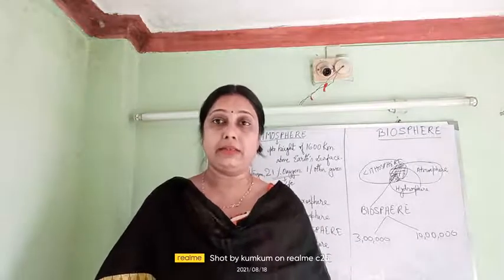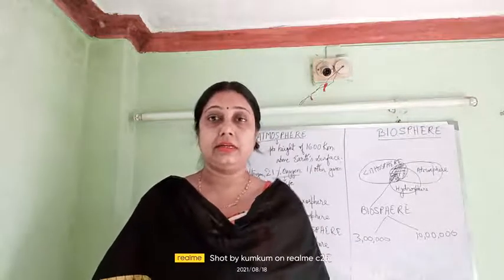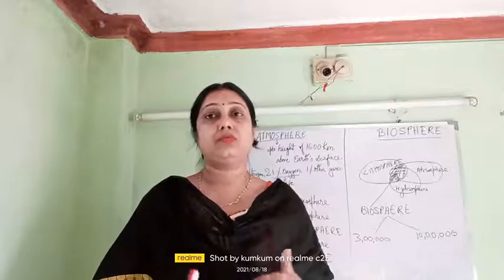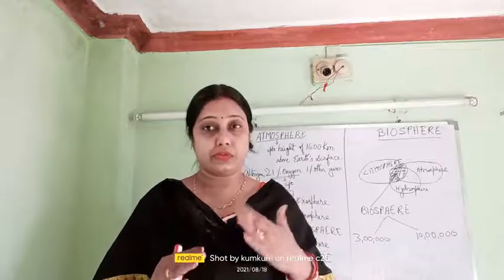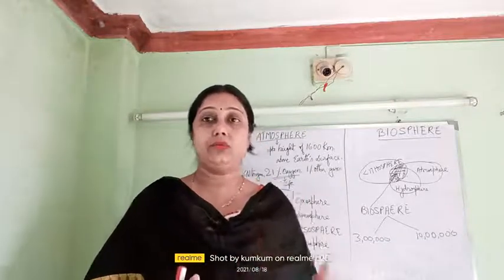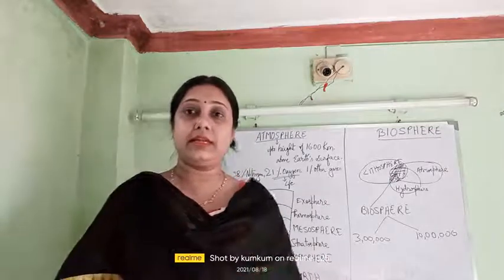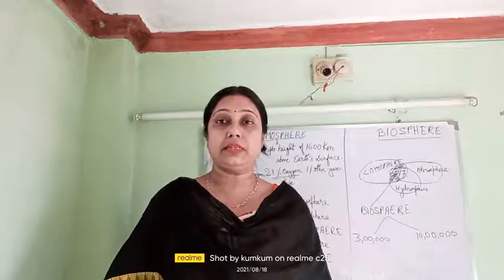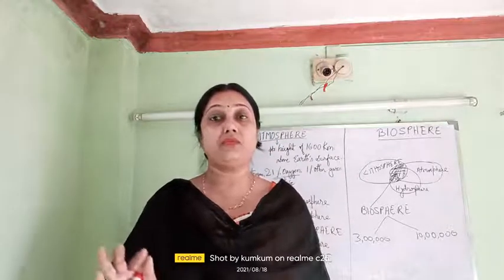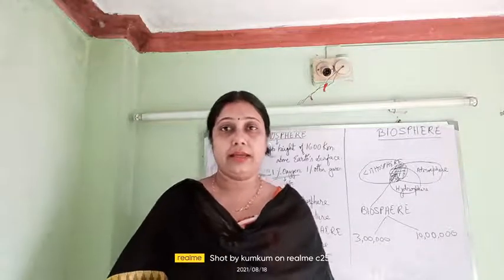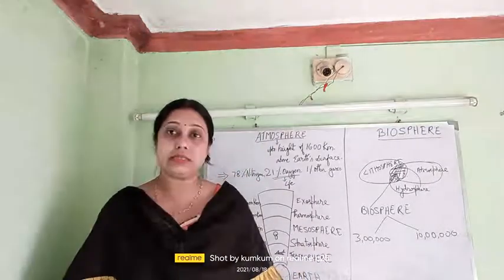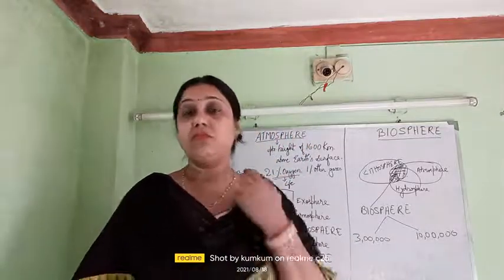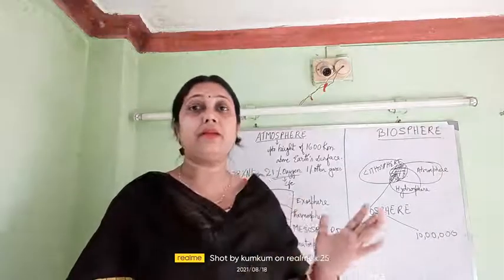Again, the bad rays, which is ultraviolet rays, the atmosphere stops from entering the earth's surface. So the bad radiation is restricted, it cannot enter, and the good sun rays enter and keep the atmosphere warm. Again, the water vapor present in the atmosphere makes the earth's surface warm at night also. The seas and oceans heat up and form water vapors, which rise up and form water. This is part of the atmosphere.